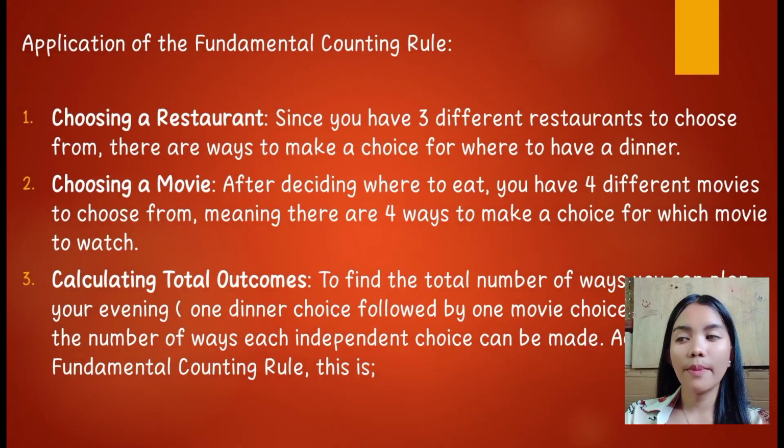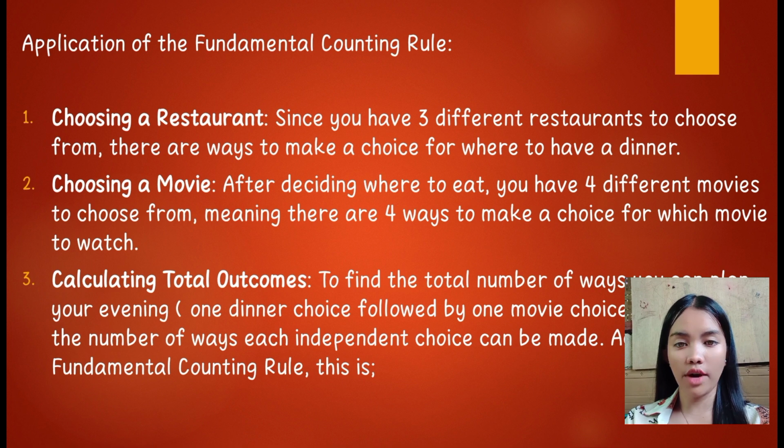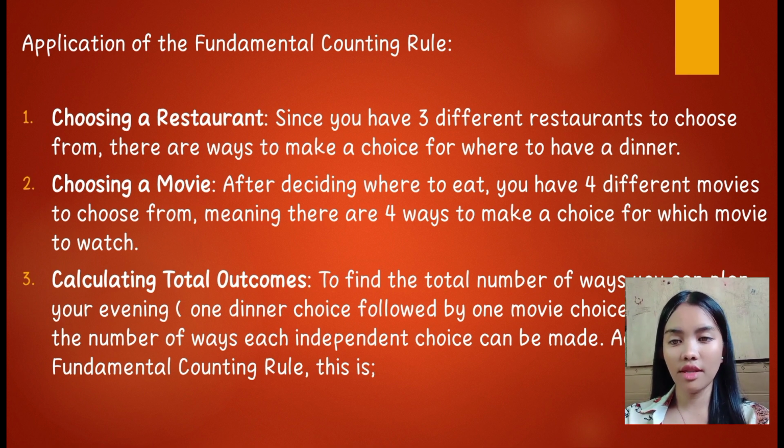So, by the application of the fundamental counting rule, first is choosing a restaurant. Since you have 3 different restaurants to choose from, there are 3 ways to make a choice for where to have dinner. Second is choosing a movie. After deciding where to eat, you have 4 different movies to choose from, meaning there are 4 ways to make a choice for which movie to watch.